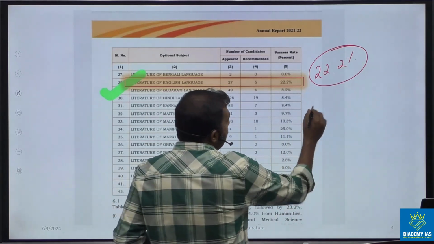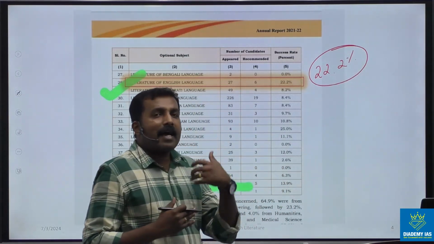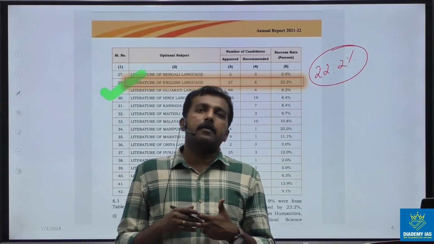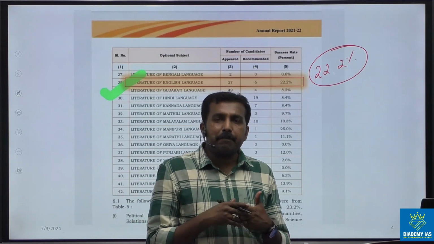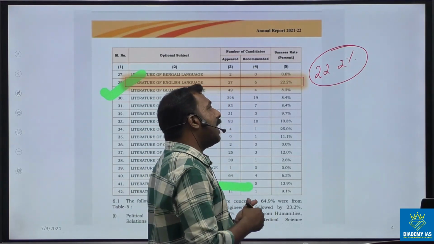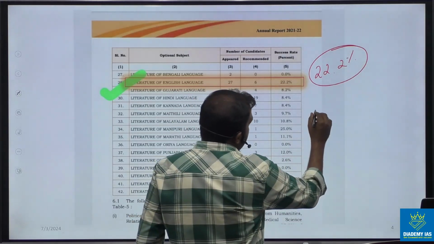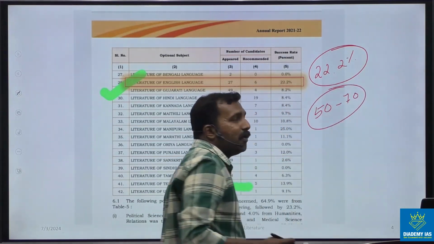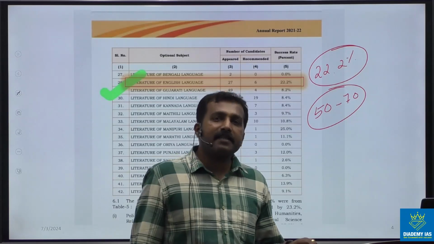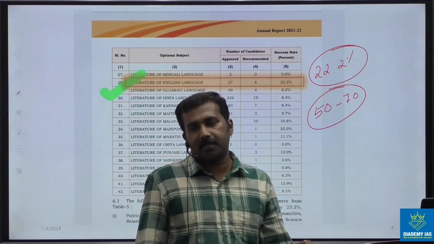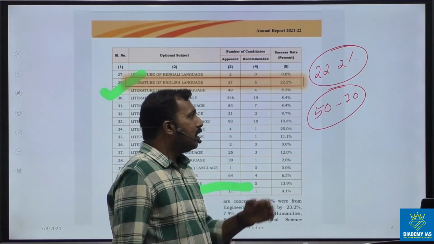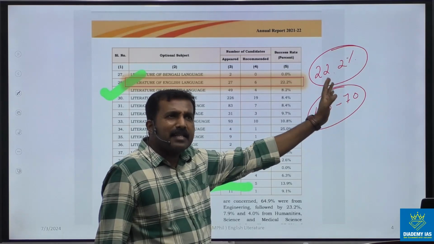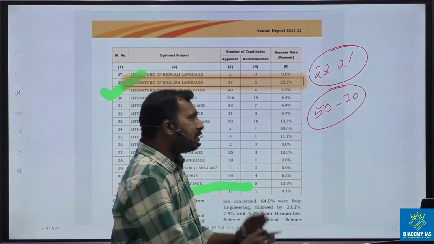When we analyse the previous examinations and the report released by the Union Public Service Commission, we can say that around 50 to 70 people will sit for the mains examination with English literature optional. So that's the reason. Only around 50 to 70. So there is less competition here. That means all over India.